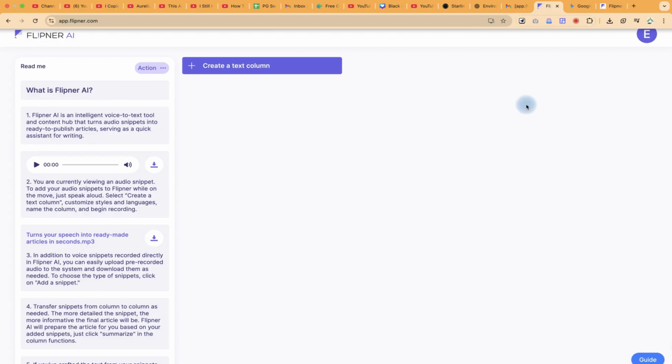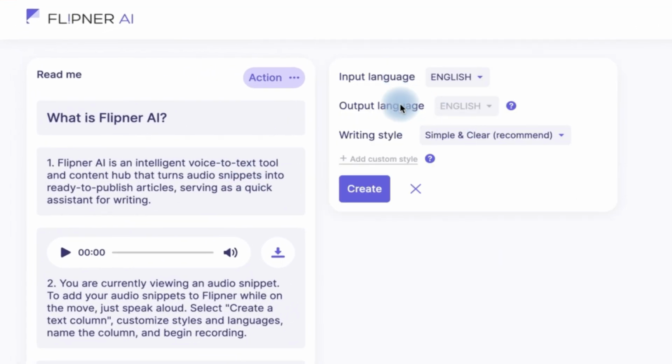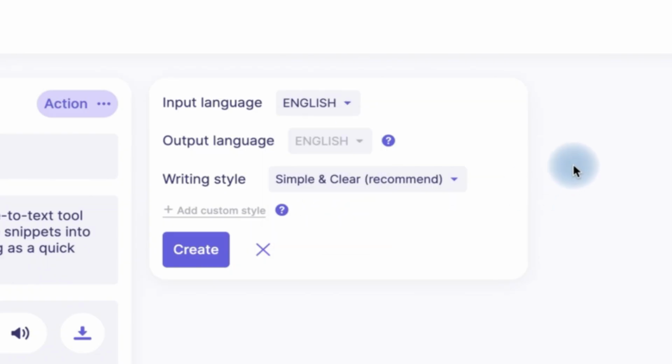So let's say I have logged in with my own. When you log in for the first time, this is what you see. So you create a column over here, and then you can specify the input language. There are many languages over here that you can choose from, and then down here you can specify the output language, which is going to be English by default.